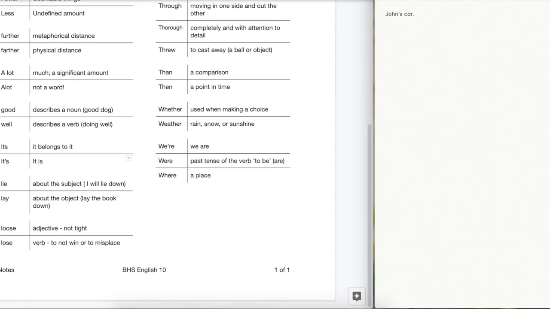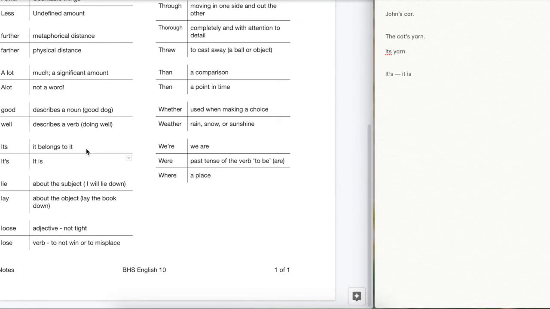But here, if we want to say the cat's, what does a cat have? Yarn, maybe. We might say its yarn, and we'd be tempted to put the apostrophe to show ownership, but this is the one exception. Okay, so if we're showing ownership with its, we're not going to have an apostrophe. When we use it with an apostrophe, we're making the contraction for it is. Okay, so if you're trying to say it is, then you use the apostrophe. If you're trying to show ownership or show possession or belonging, then you have no apostrophe for its.